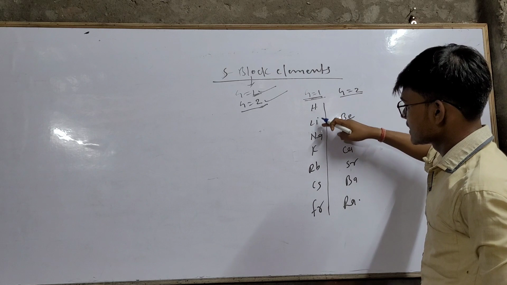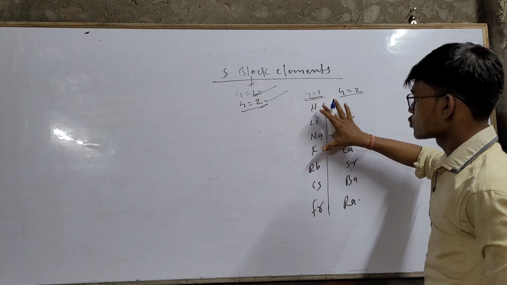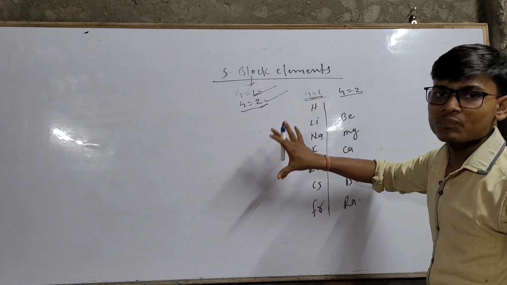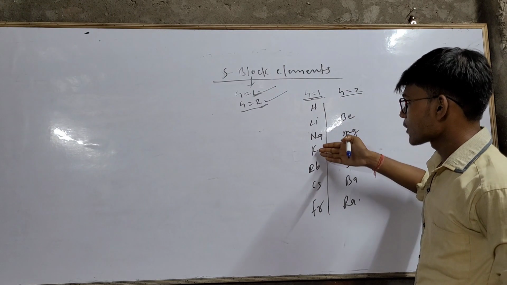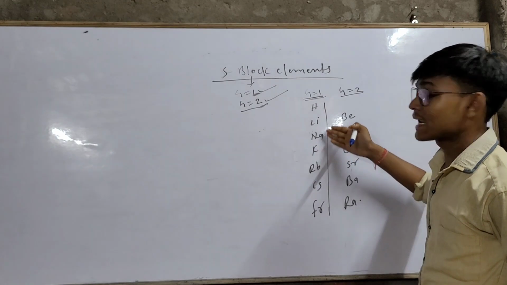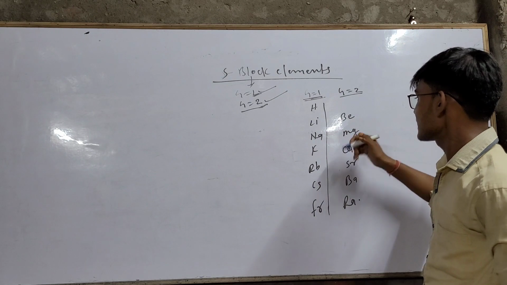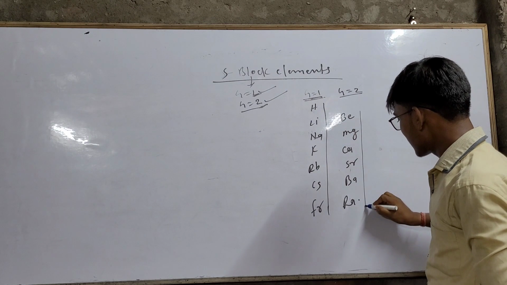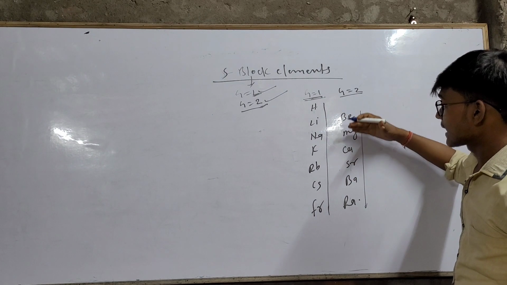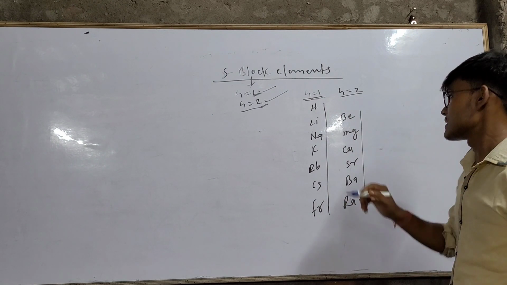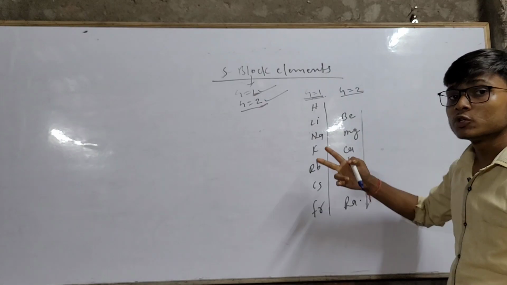These elements are hydrogen, lithium, sodium, potassium, rubidium, cesium, francium. These all are elements of first group, and these are known as alkali metals because their oxides or hydroxides are alkaline in nature. Due to this reason, these elements are called alkali metals. And these elements are elements of second group, and these are known as alkaline earth metals because of two reasons.